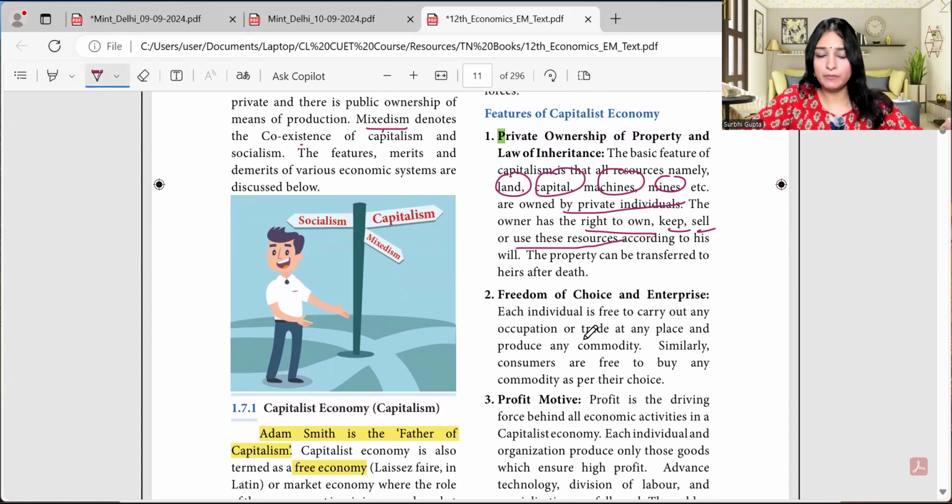Consider you live in your house. It's your house, so you have complete freedom. Whenever you want to go to the kitchen, you can go and grab anything. Whenever you want to bring something to your place, you can bring it. That is something which is yours. Government is not coming into your house to live with you and control, saying you can't buy the packet of chips, you can't do this, you can't do that. That would mean you don't have the ownership, so you don't have the complete freedom. That is where we are coming from. The property can be transferred after death. If I have my property, I can transfer it to anybody after death.